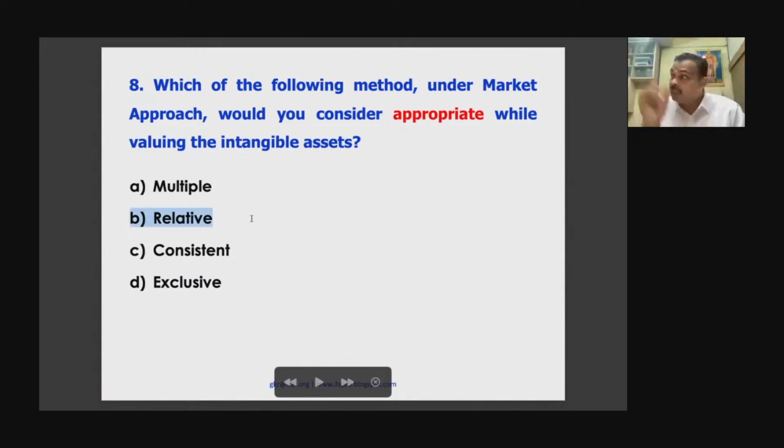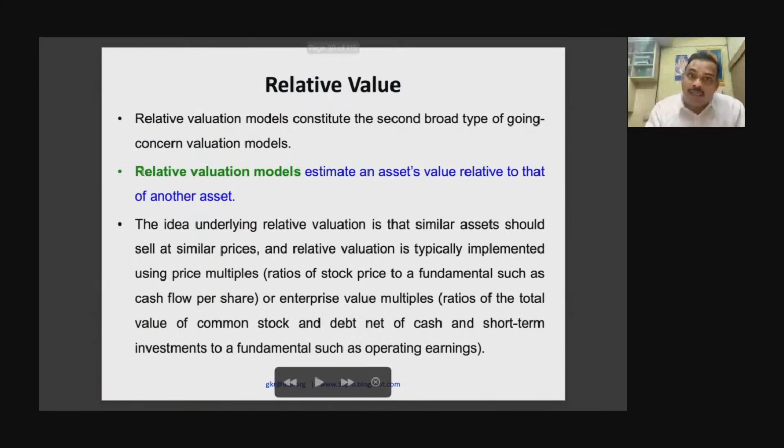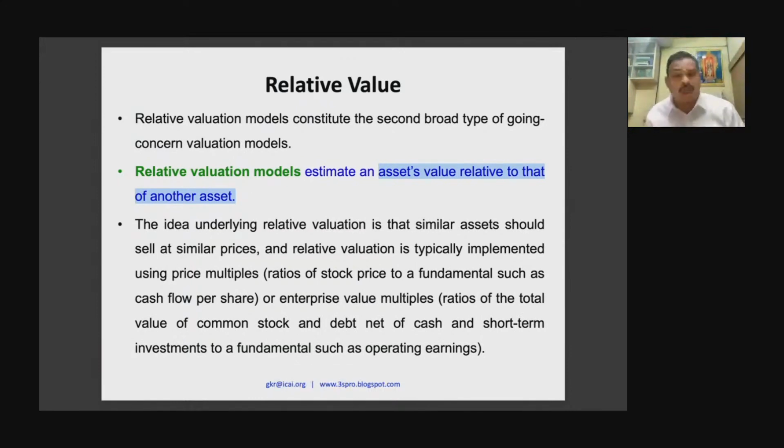Relative valuation means a similar identical asset, maybe that particular asset which has been dealt with recently, maybe 2 or 3 months, or 2 weeks before. So that is called relative valuation. What is relative valuation? Estimate of an asset relative to that another asset. What do you mean by relative? Relative can be in terms of identical. Now, how do you relate it?